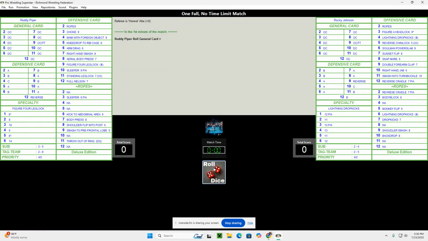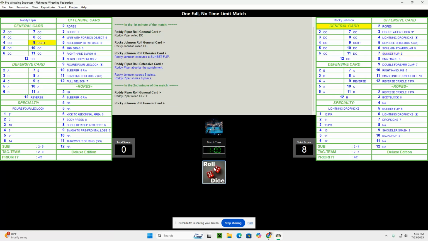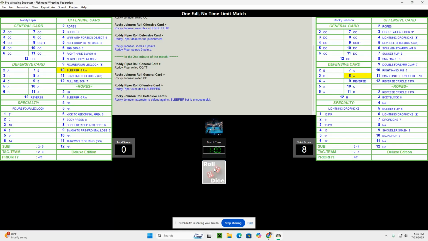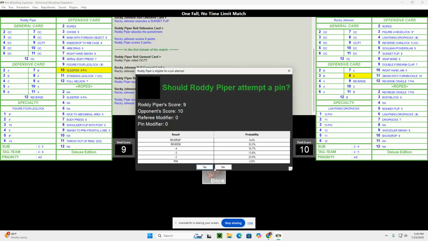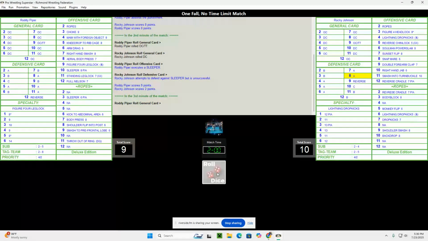Roddy Piper against Rocky Johnson. Rocky Johnson on the offensive with a sunset flip, and he takes that punishment. Now it's Piper coming back. He executes a sleeper hold. Does he want to go for the pin? Too early, right? So we're going to say no.